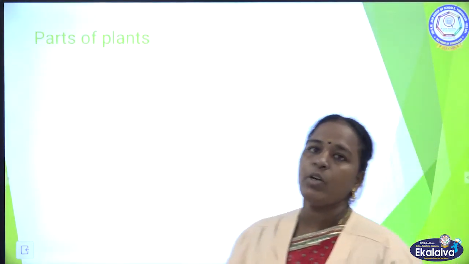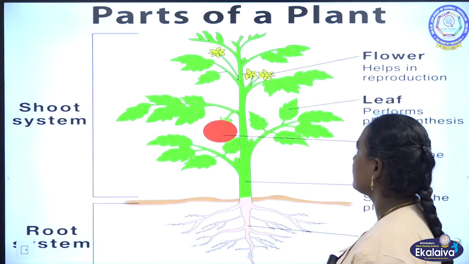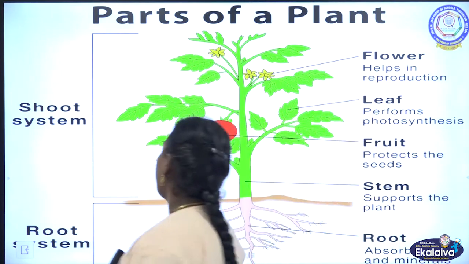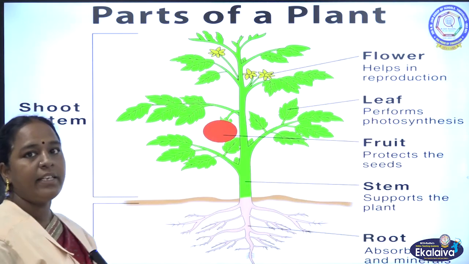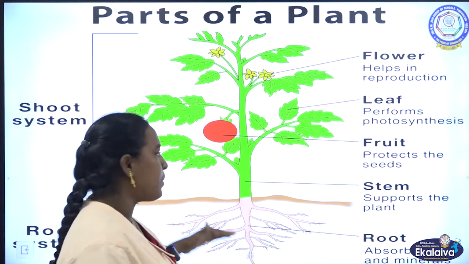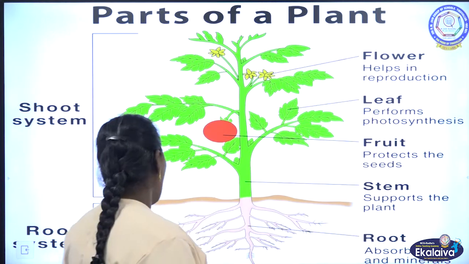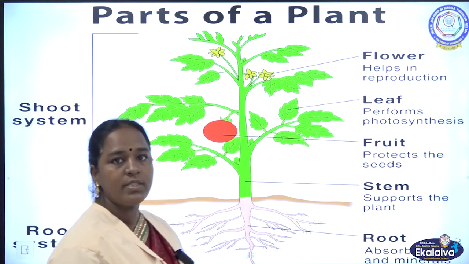Let us discuss the parts of a plant. We are going to divide a plant into two parts: shoot system and root system. Above the ground is known as shoot system, below the ground is known as root system.